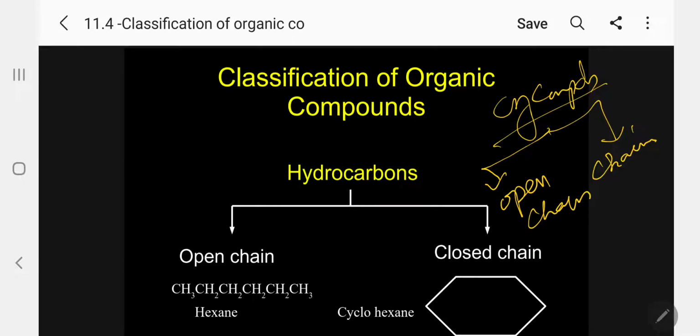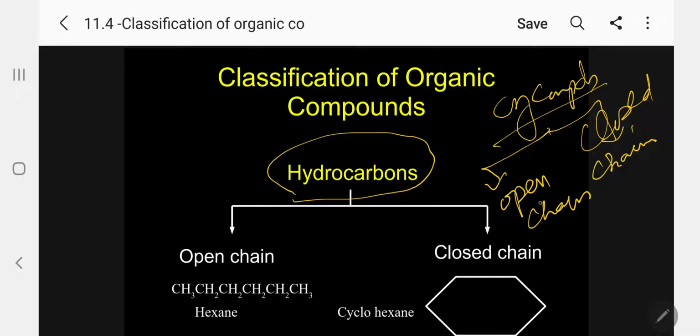Kindly follow. Here I have indicated hydrocarbon because we start from that, but generally I can use the words organic compound. Any organic compound I can classify as an open chain compound or a closed chain compound. If I use a general organic compound, I have to give a number of examples.